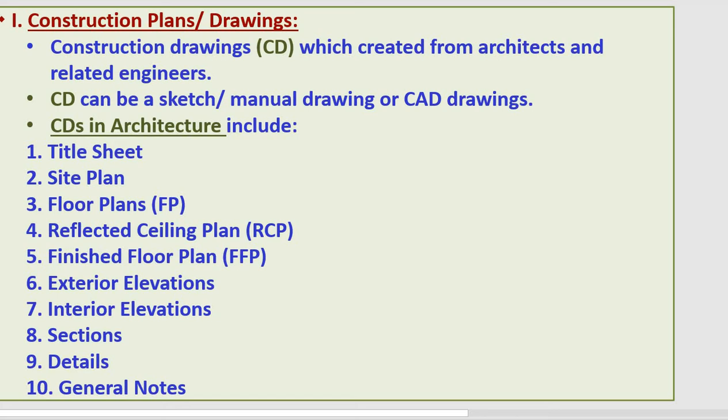So in the set, we usually have the title sheet, and after that the site plan, floor plan, reflected ceiling plan, finish floor plan, exterior elevations, interior elevations, sections, details, general notes, and more than that. These are some of the basic or standard sheets you need to submit in the construction drawings. We go through each of them.